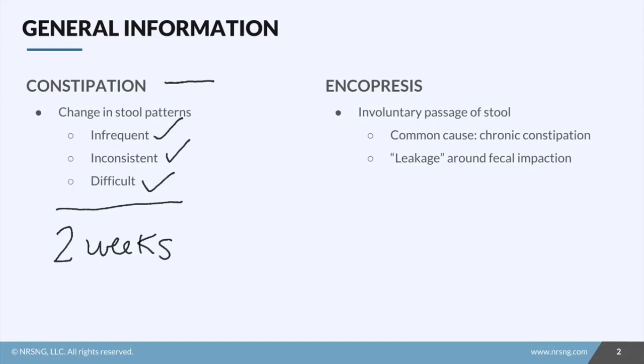Encopresis is the involuntary passage of stool. So kids are having a bowel movement at socially unacceptable places and times. The most common cause of this is chronic constipation. Kids with chronic constipation are likely to have fecal impactions, and this can lead to involuntary leaking of stool around that impaction. Now, one thing to note is that encopresis can also occur as a result of emotional stress and trauma. This is pretty rare, but it is usually the result of something severe. So it's important to be aware of that when we talk about child safety.